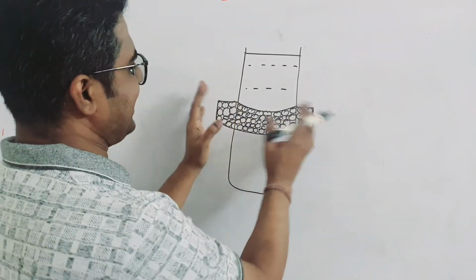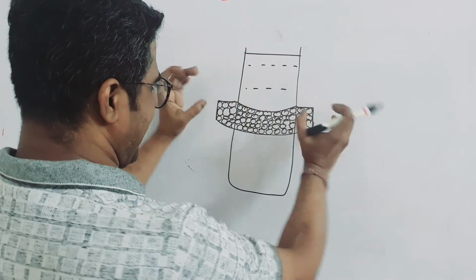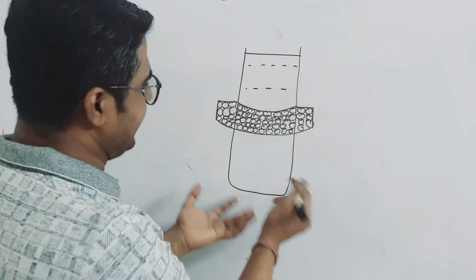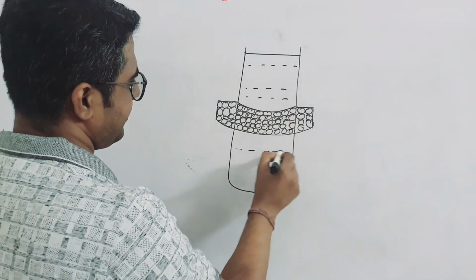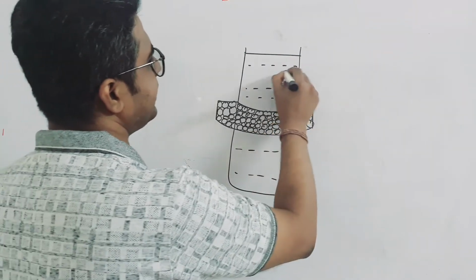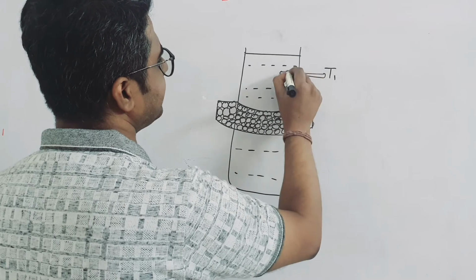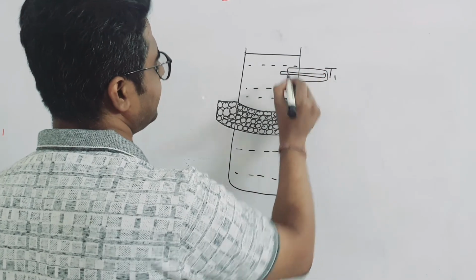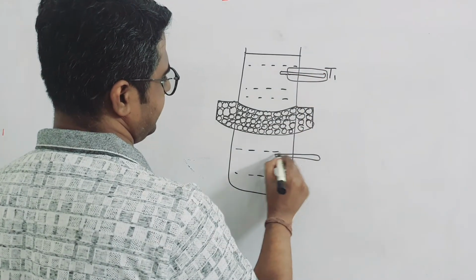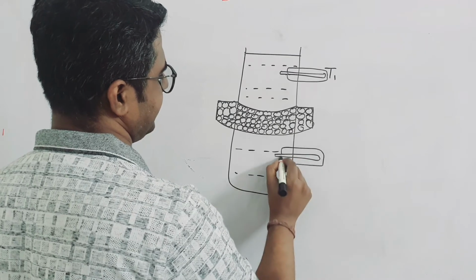Here there is ice, one tray of ice surrounds this total cylinder, okay, like this. Here there is a thermometer, you can draw a thermometer like this. Here there is another thermometer, you can draw a thermometer like this.